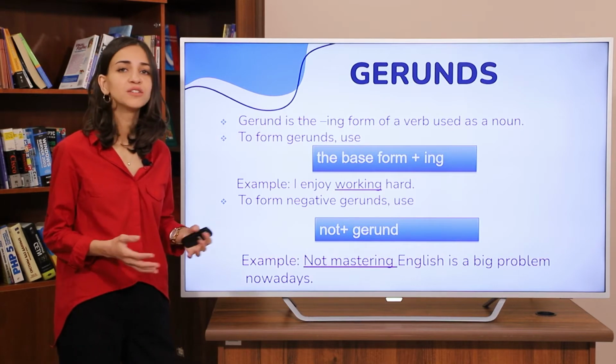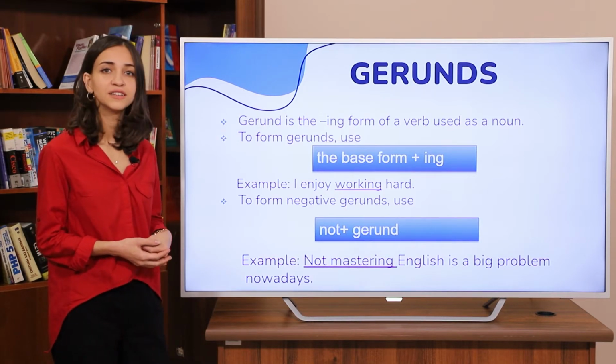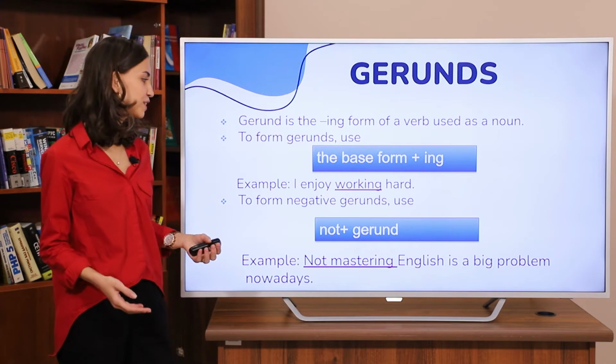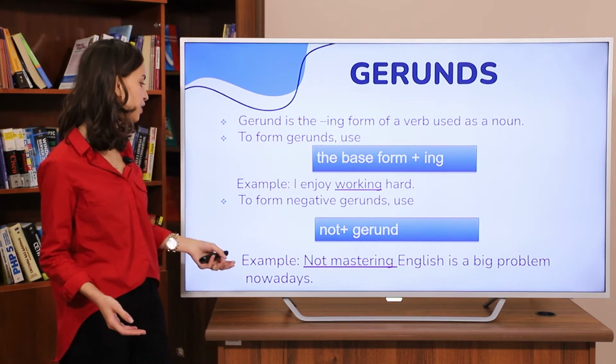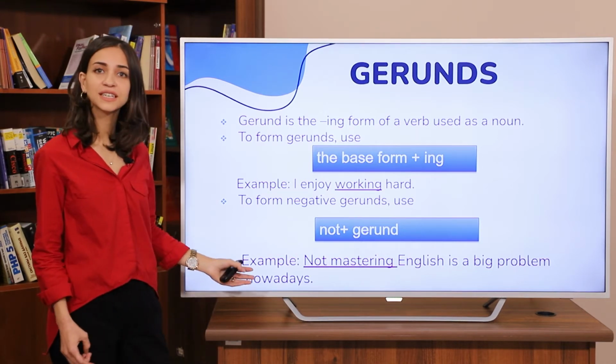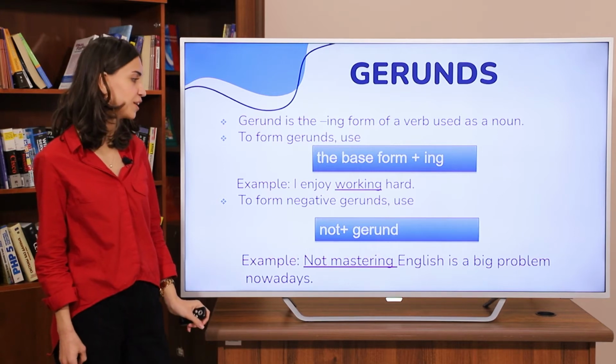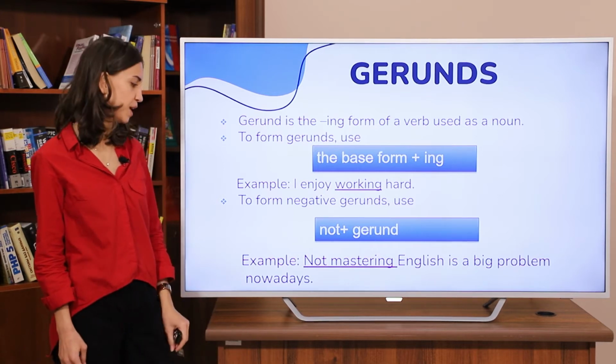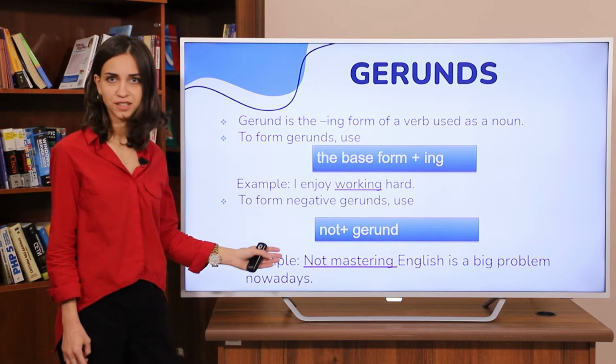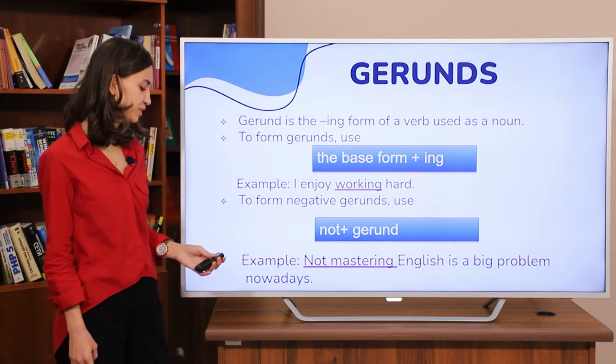How can we form the negative gerunds? In this case, we are going to use not plus gerund. Let's look at the example. Not mastering English is a big problem nowadays. Not mastering is our gerund.